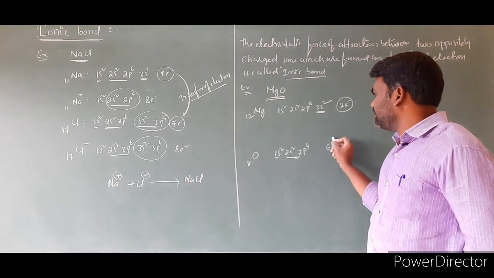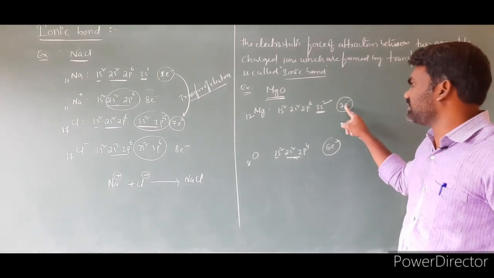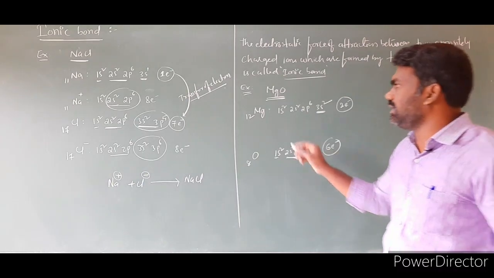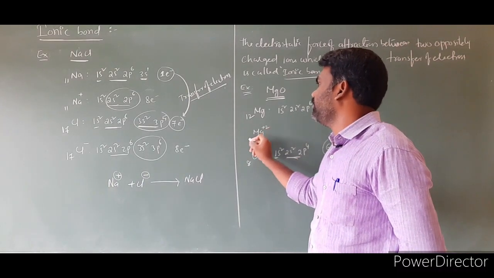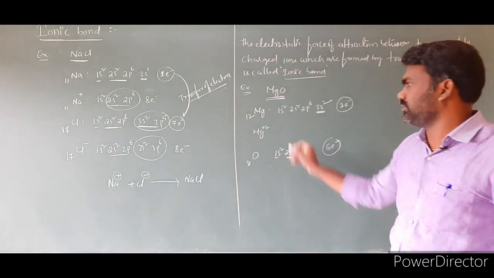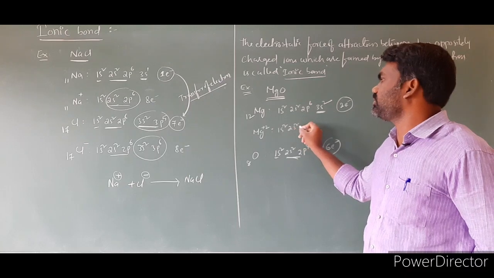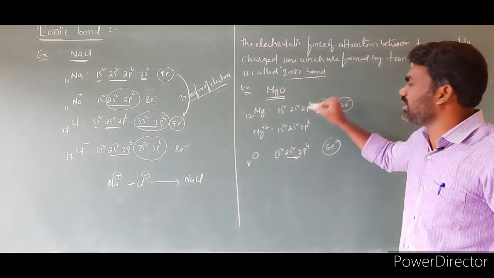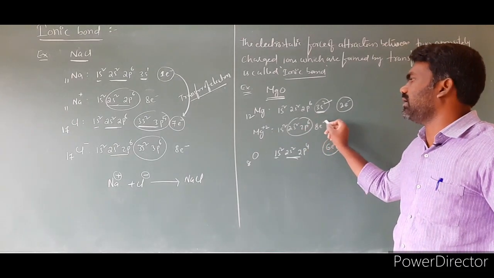Now, how many is the shortage here? 6, so the shortage is 2. If these 2 electrons are taken by this oxygen, then it will become 8. So to attain stability, magnesium loses 2 electrons, converting into a positive ion, Mg2+. After losing 2 electrons, the configuration is 1s2, 2s2, 2p6. Magnesium lost these 2 electrons, and the number of electrons after losing is 8.